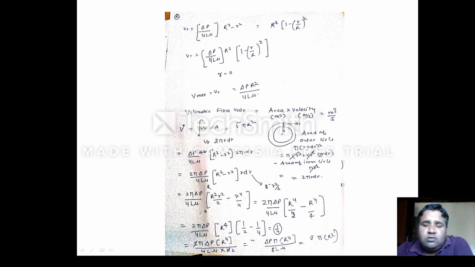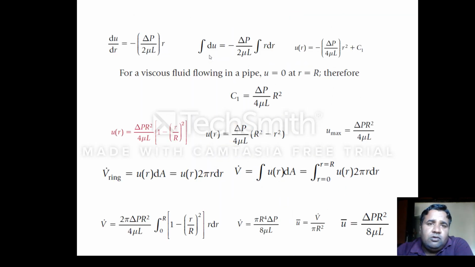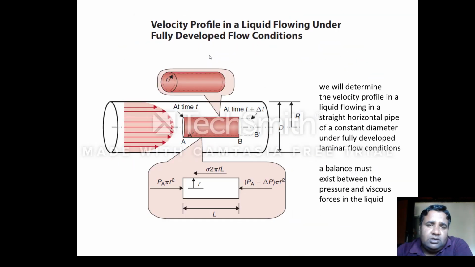So till now we have started with the flowing fluids. And in the flowing fluid, I have considered the impact of pressure only. I am saying that the flow of the fluid is due to the pressure only, because the flow is induced either by the mechanical energy, that is a pressure kind of thing, or by the gravitational force.